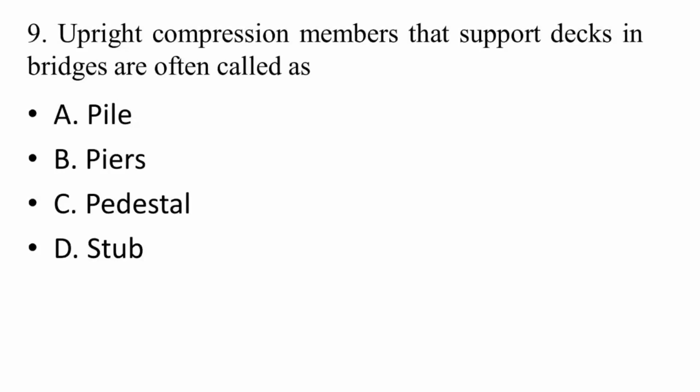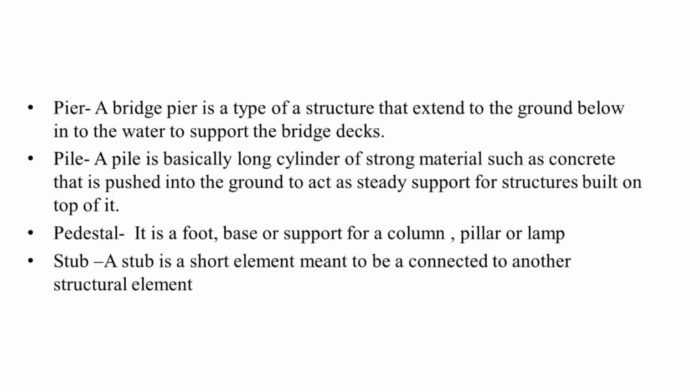So let us go through the definitions of these terms, starting with pier. A bridge pier is a type of structure that extends to the ground below, into the water, to support the bridge decks. A pile is basically a long cylinder of strong material such as concrete that is pushed into the ground to act as a steady support for structures built on top of it.